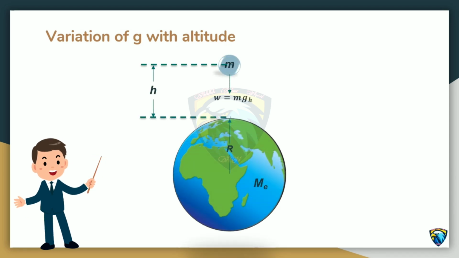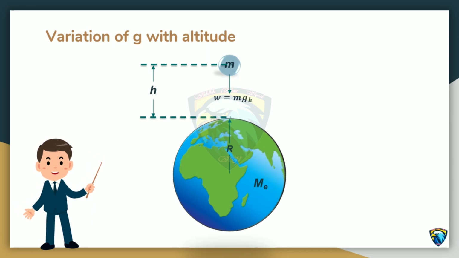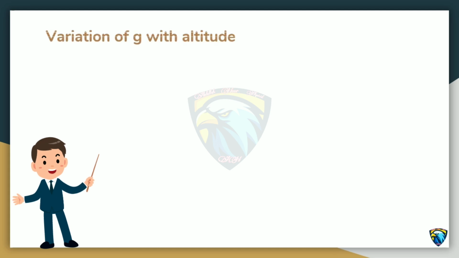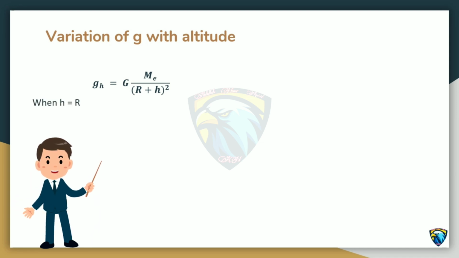Consider a body of mass m at an altitude h as shown in the figure. The distance of the body from the center of earth becomes r plus h. Therefore, using the equation we get gravitational acceleration. According to the equation, we come to know that at a height equal to 1 earth radius above the surface of earth,